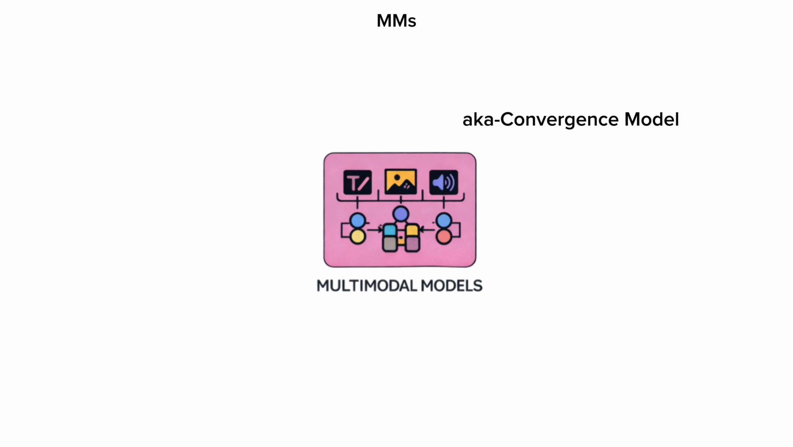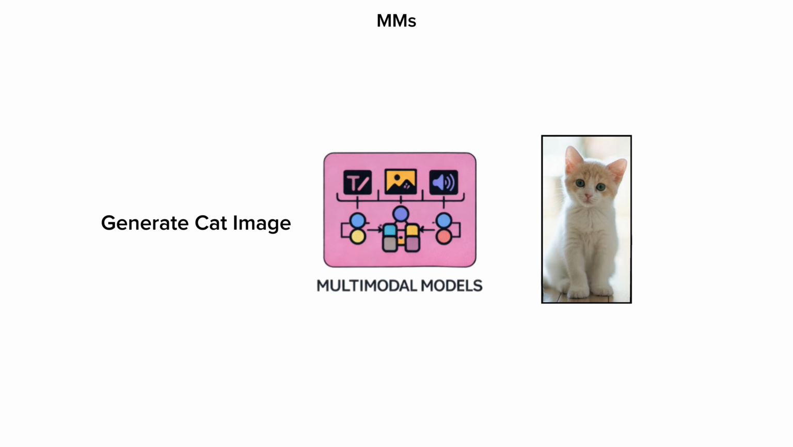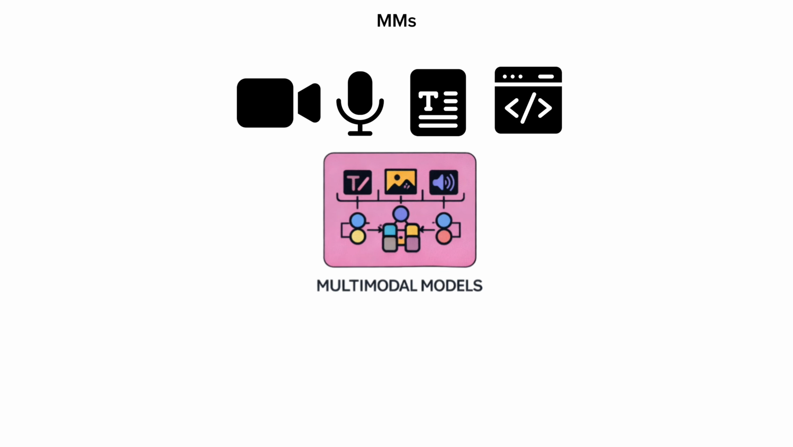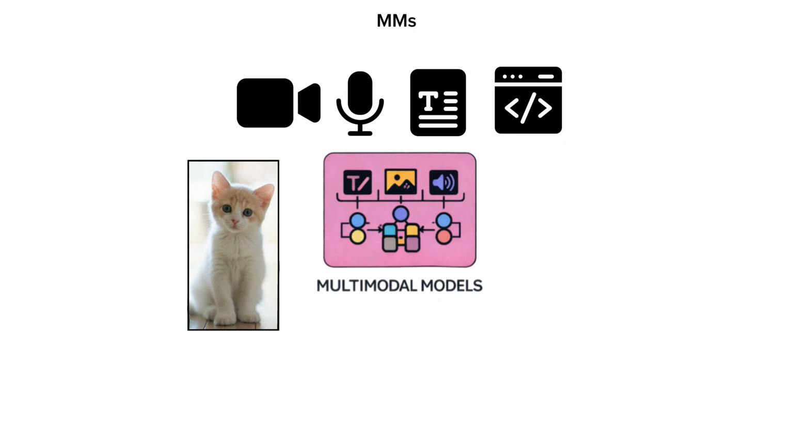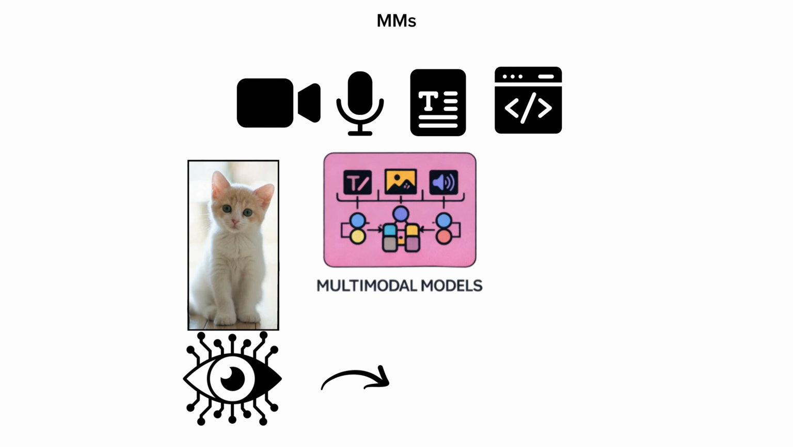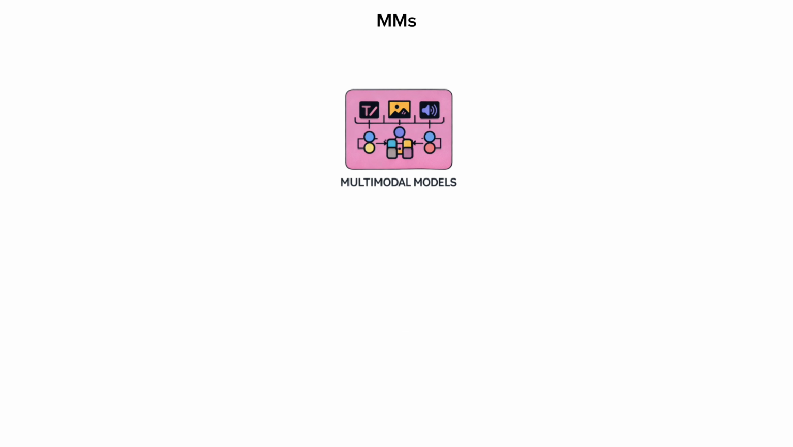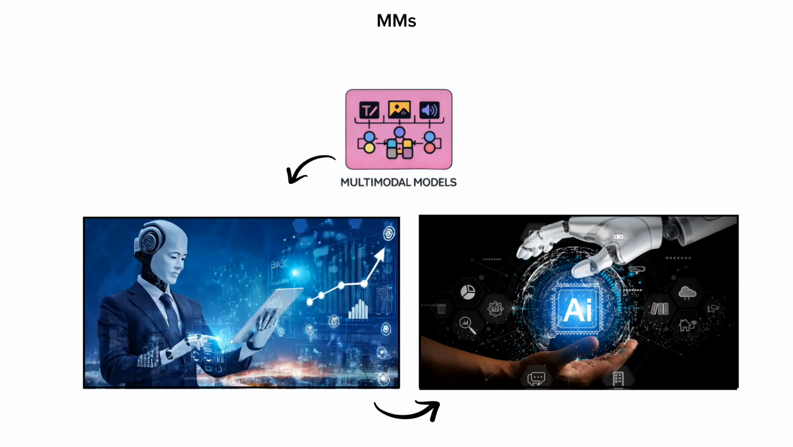Finally, we have the convergence, multimodal models. Native multimodal models aren't just stitching a text brain to an image brain. They are trained from the start on everything at once: video, audio, text, and code. They don't translate an image into words to understand it. They see the image directly in the same way they read text. This is the future of AI agents that can navigate the real world.